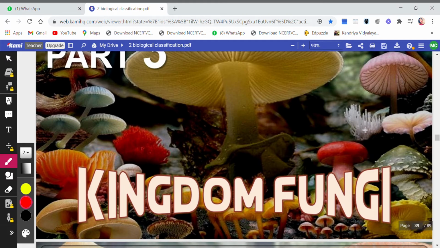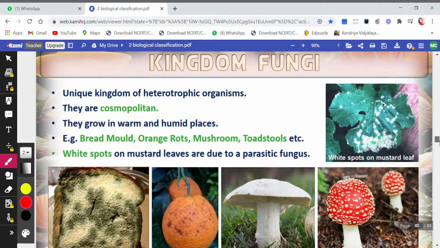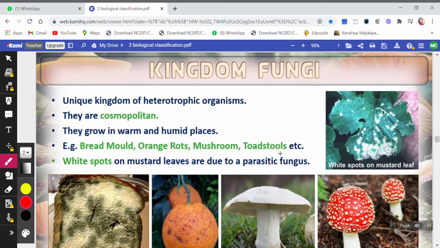So, let's begin. The third kingdom that we are going to start today is fungi, kingdom fungi. We have already discussed two kingdoms, Monera and Protista. So, this one is the third kingdom, that is fungi.